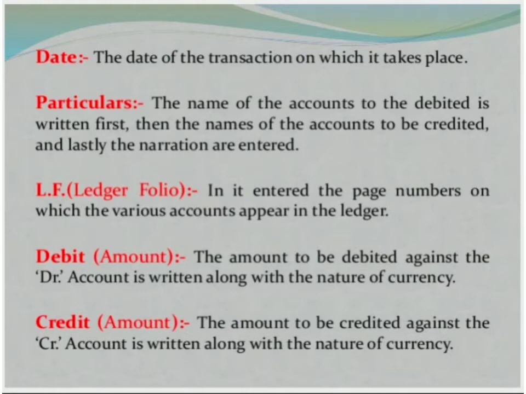The next two columns are the debit and credit columns. Here we record the amount to be debited and the amount to be credited. The amount to be debited is written in the debit column, and the amount to be credited is written in the credit column.